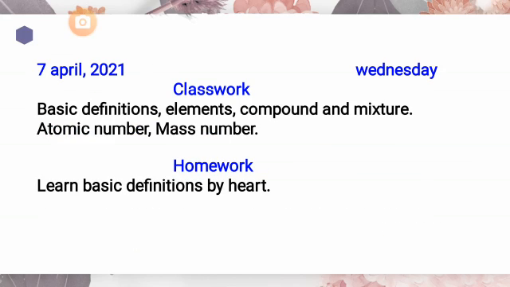Okay students, our today's topic is up till now. In today's lecture, we have discussed the basic definitions of element, metal, compound, mixture, atomic number and mass number. Students, again I am telling you that these are the basic terms that will be used most frequently in your coming chapters. So you have to learn your unit number 1, fundamentals of chemistry, very carefully to understand the remaining chapters. If you do not clear your concept of this chapter, then the coming chapters will not be clear to you.